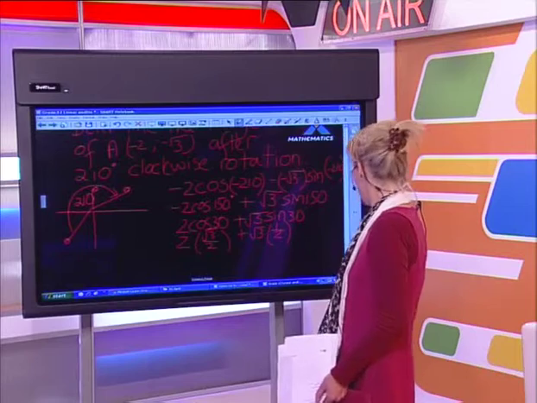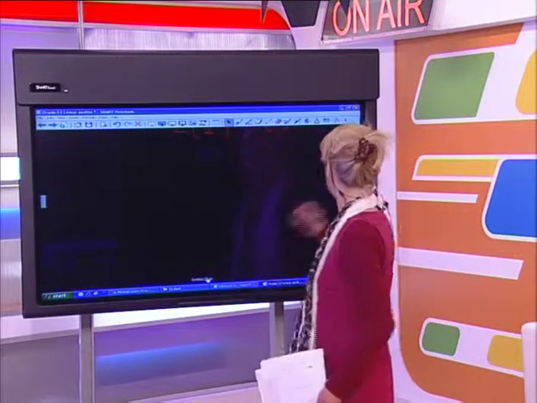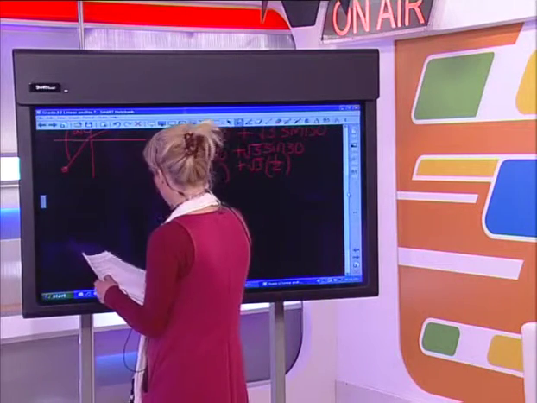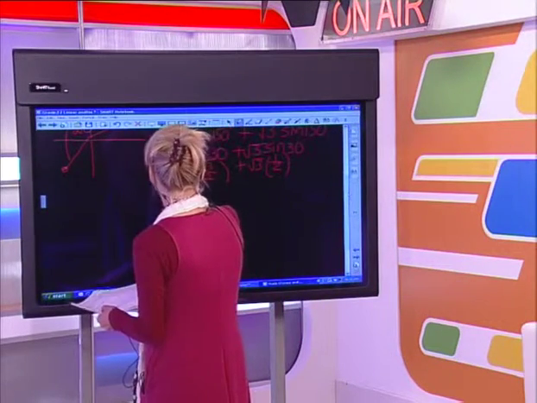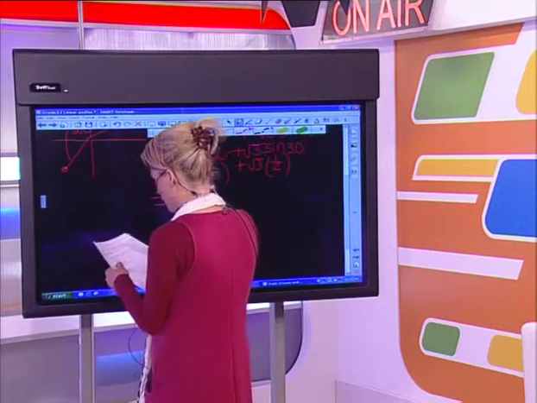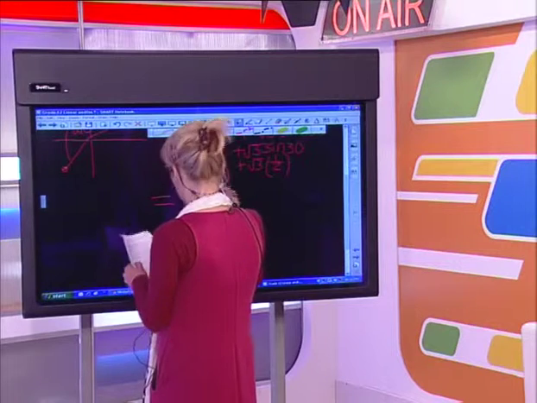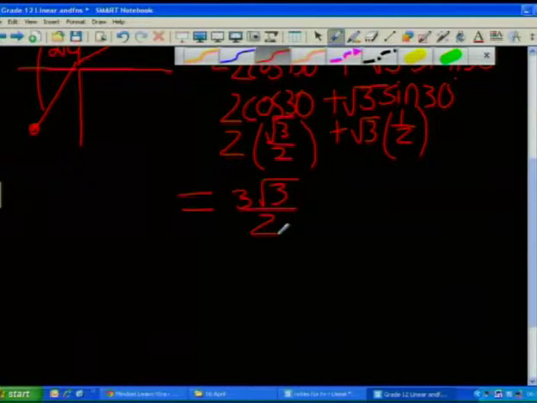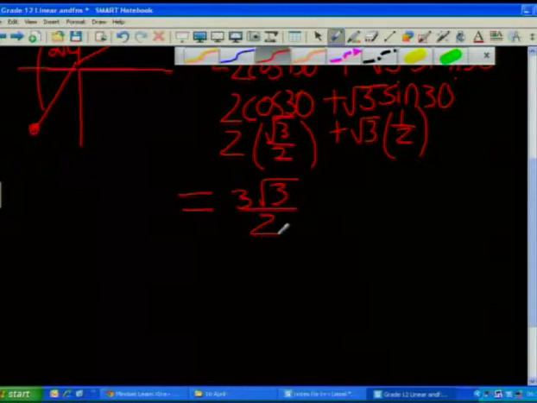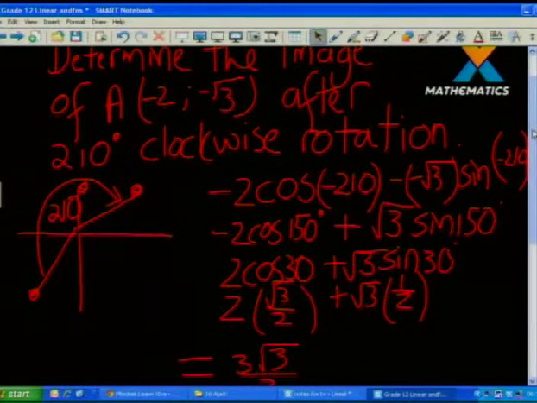Then I'm going to allow my calculator, I think, to add these together. Let's just have a look there. And the final answer, and I know this looks like a lot of work, but I have stretched it out a little bit. The final answer for my x-coordinate, and this is my x-coordinate only, is 3 root 3 over 2. Okay. Now, 3 root 3 over 2 is positive, so as I expected from the beginning, if I have a look at my rotation here, I expected my answer to be in the first quadrant, and at least the x value is in the first quadrant.